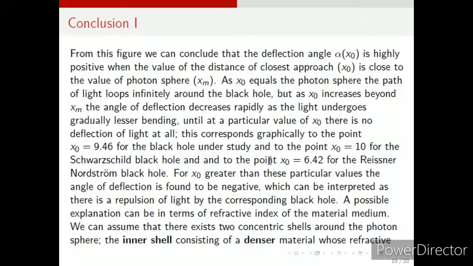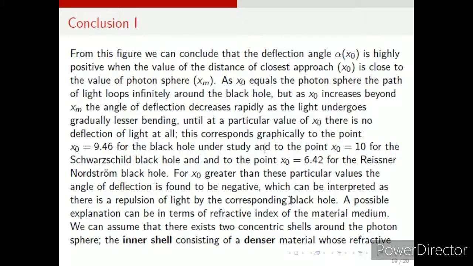Without extending the lecture further, I'll conclude that here we have found the angle of deflection and compared it with the Schwarzschild and the Reissner-Nordström black holes. You can see that as x0, the distance of closest approach to the black hole, becomes bigger than xm, the photon sphere, we get a negative angle of deflection.